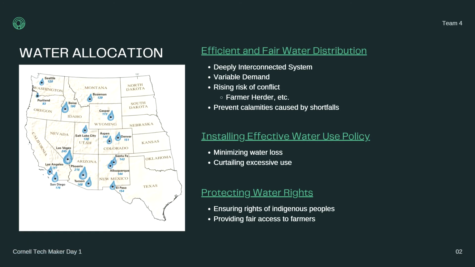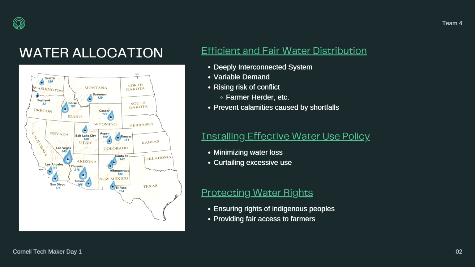is water allocation. So water resources are increasingly becoming constrained across the world, and we want to understand how we can do efficient and fair water distribution across regions. We want to use Accuweather's interesting weather data sets in order to understand how water stockpiles will evolve over time throughout various regions, and then figure out how to best allocate that water resource to prevent conflict and calamities caused